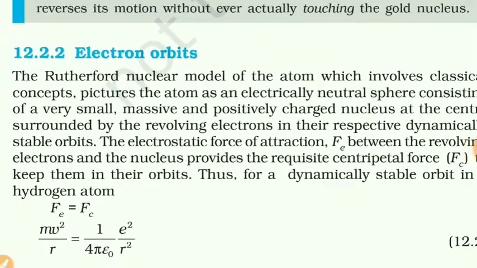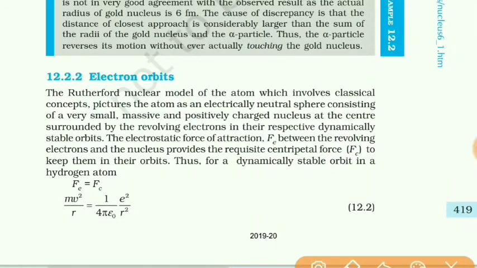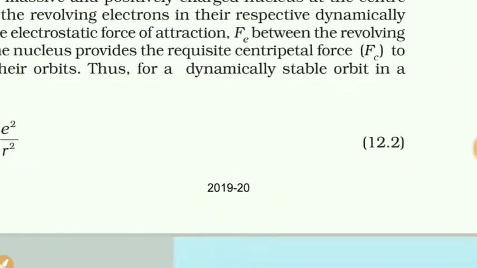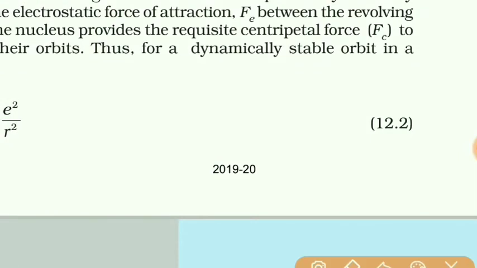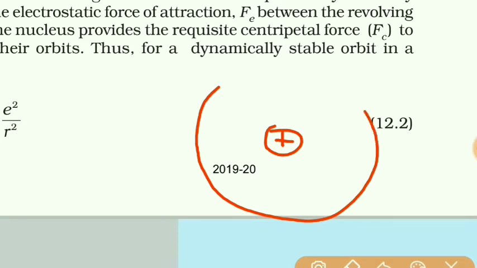Now about topic number 12.2.2, electron orbits. Students, we know that around the positive nucleus, electron revolves around it. Now the force acting between this positive charge and the electron is Coulombian force, and that is always attractive.